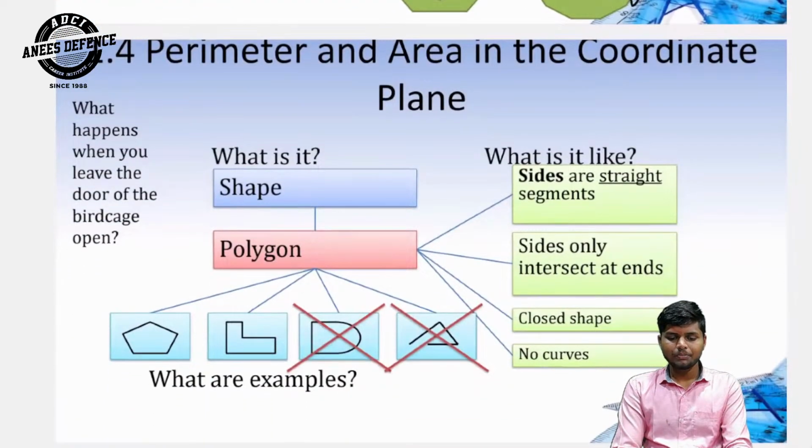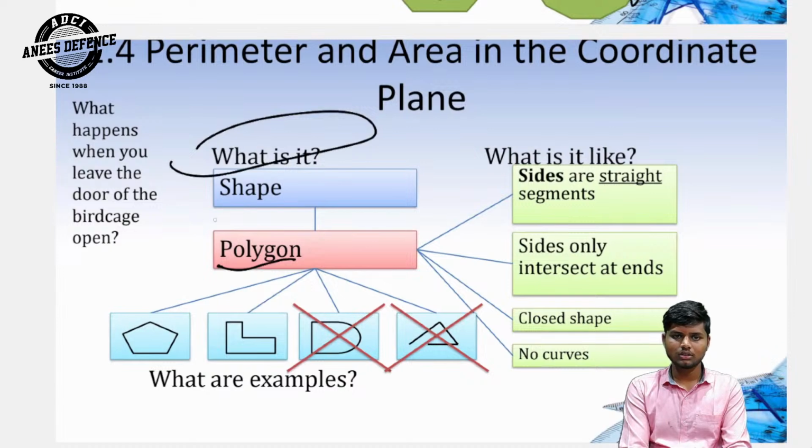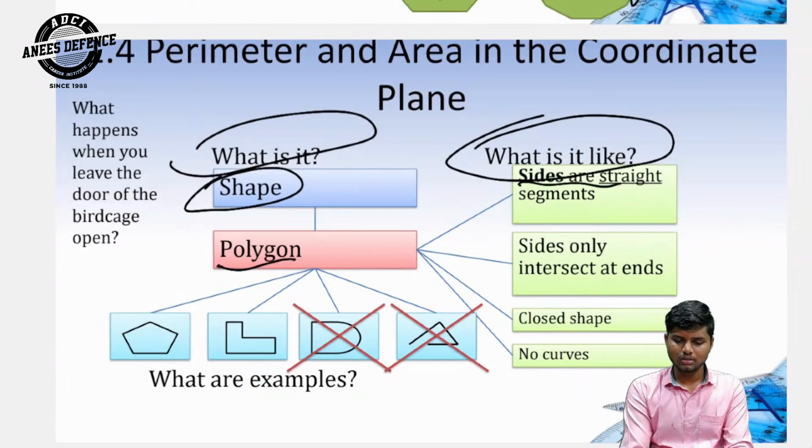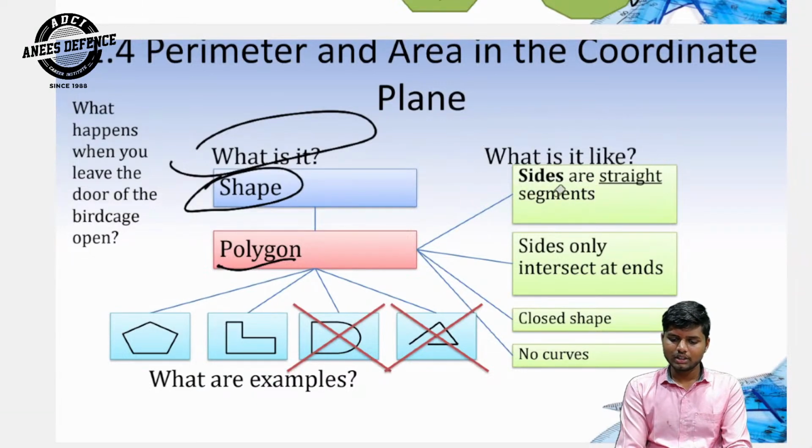Perimeter and area in the coordinate plane. Next topic. Next point. Polygon. What is it? This one is a shape. What is it like? Sides are straight segments. Sides only intersect at their ends.